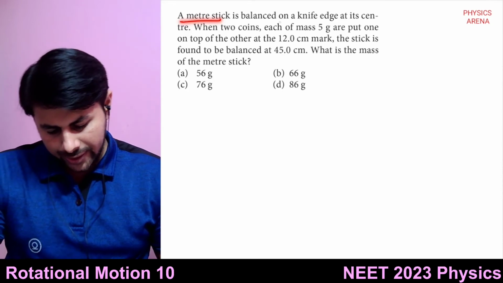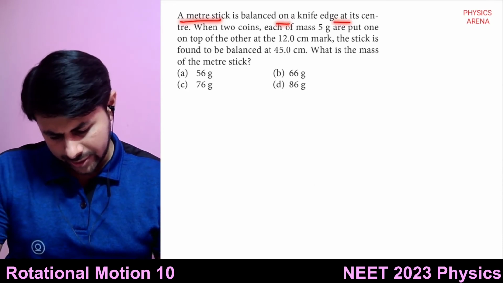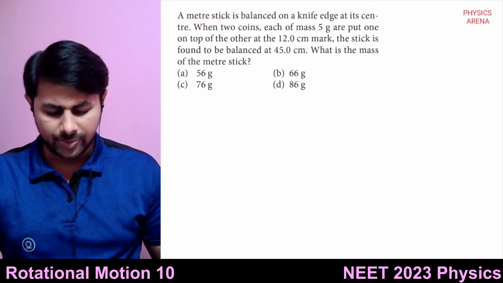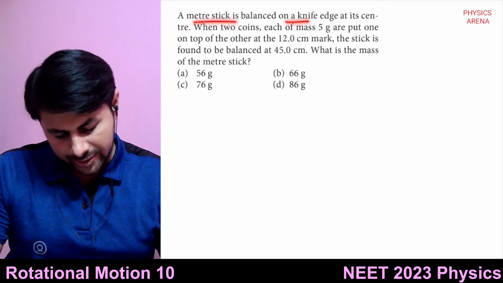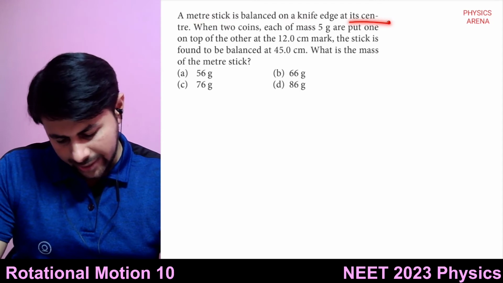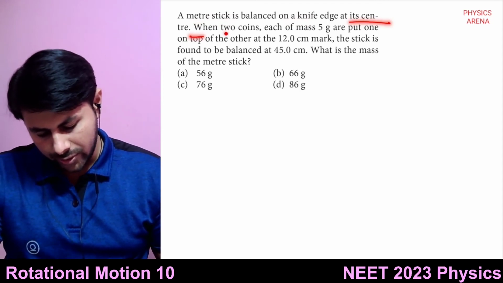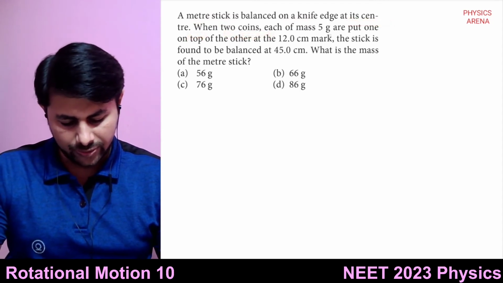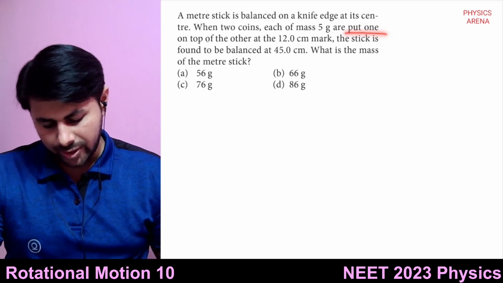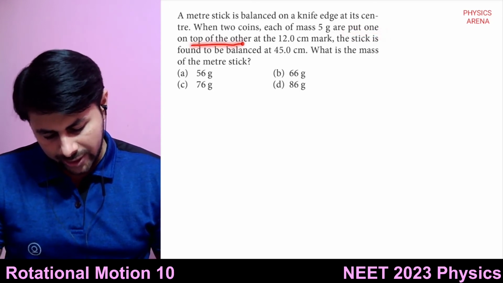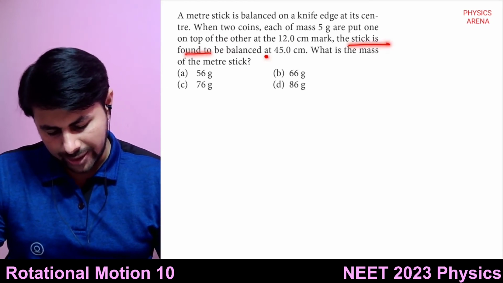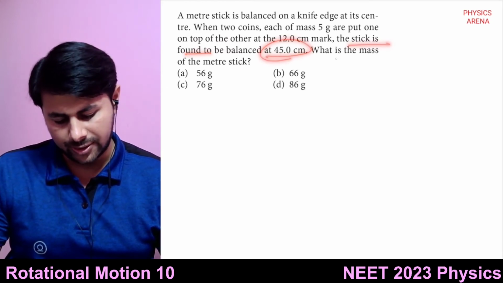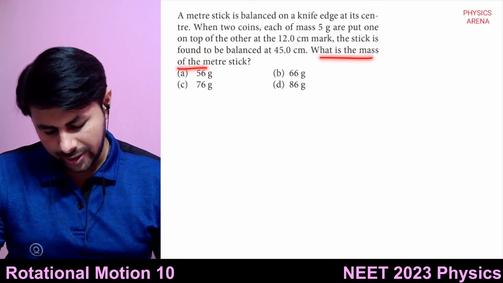A meter stick is balanced on an eye page. No, this is different. A meter scale, sorry. A meter stick is balanced on a knife edge at its center. Two coins, each of mass 5 grams, are put one on top of the other at 12 centimeter mark. The stick is found to be balanced at 45 centimeters. What is the mass of the meter stick?